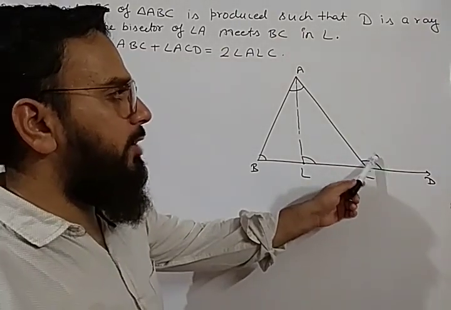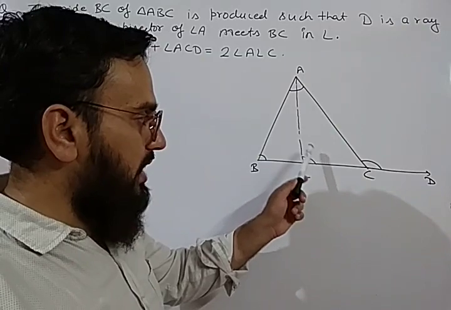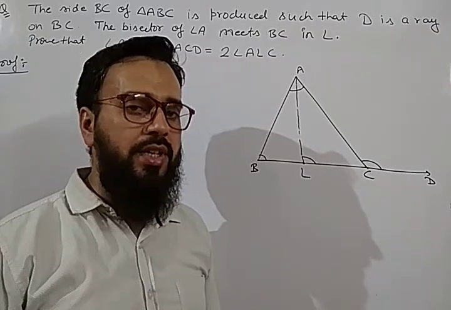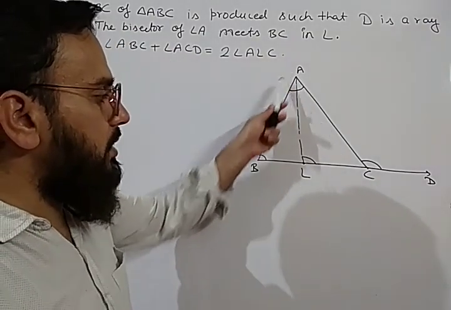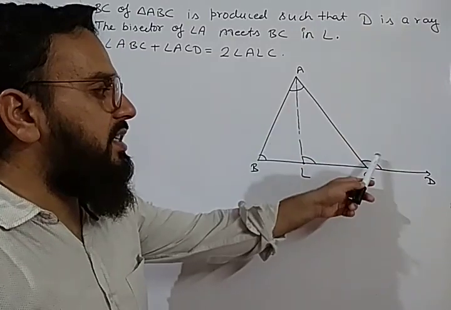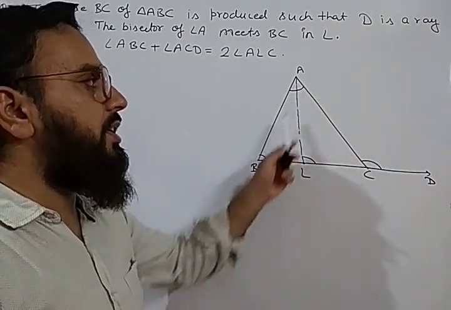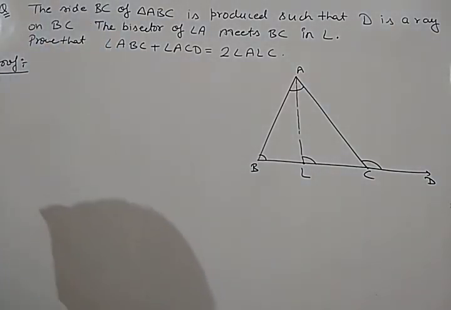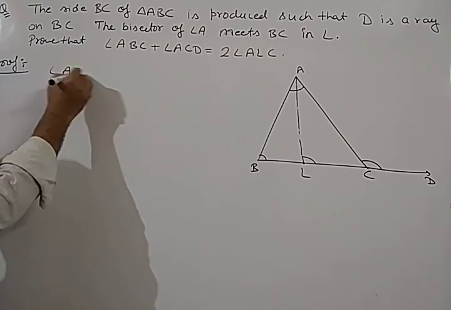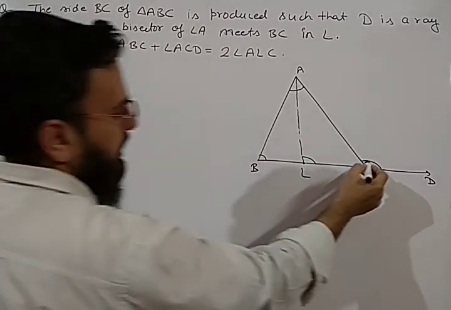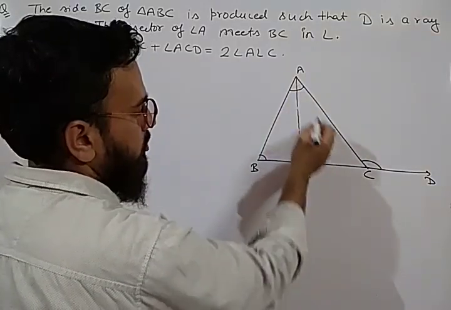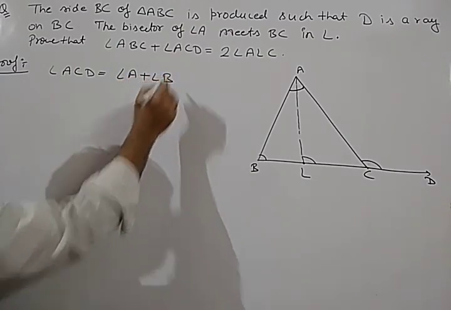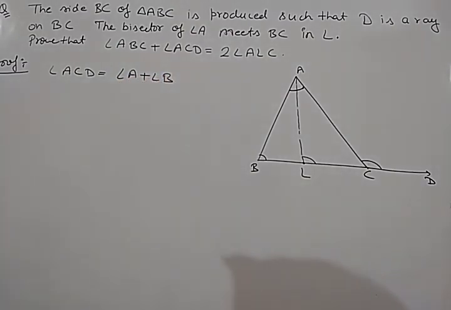This is the exterior angle of triangle ABC and this is the exterior angle of triangle ABL. It means we can apply the exterior angle property of a triangle. If we take the complete triangle ABC, then angle ACD is the exterior angle, which is equal to the sum of interior opposite angles. So angle ACD is equal to the sum of interior opposite angles, angle A and angle B. So angle ACD is equal to angle A plus angle B.